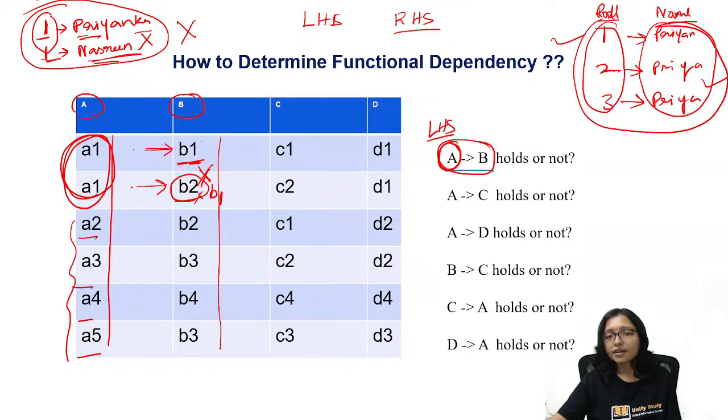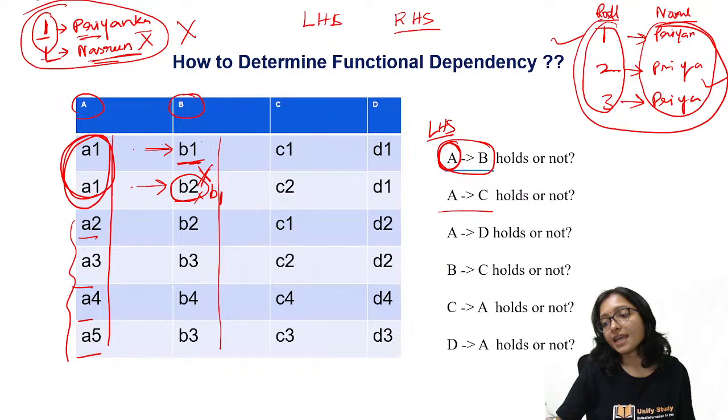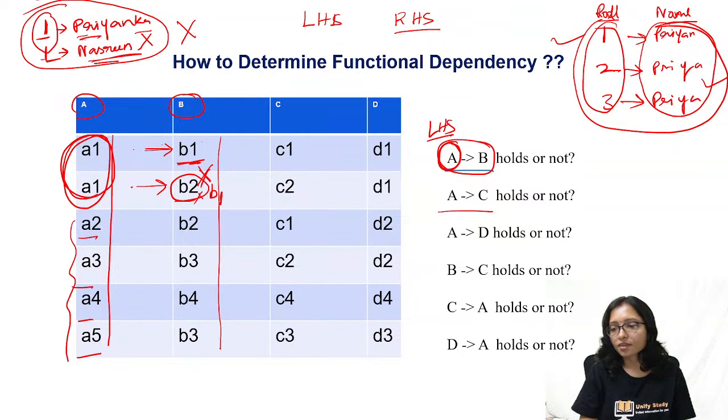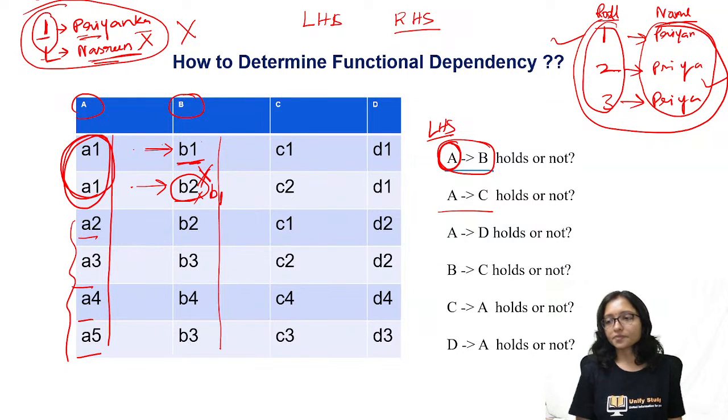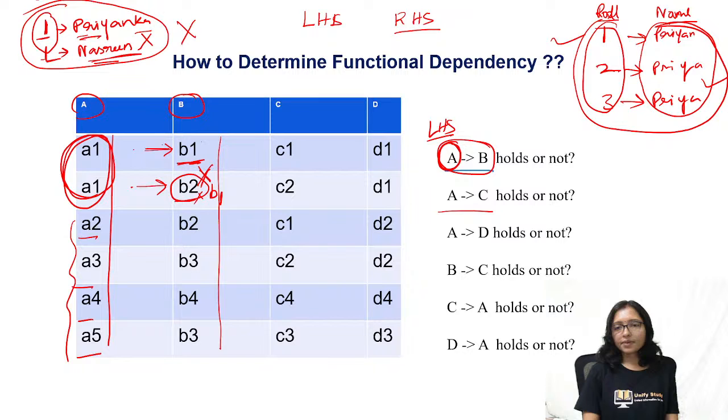Clear? Now tell me, A implies C, does it hold? Is it holding here? Tell me quickly.